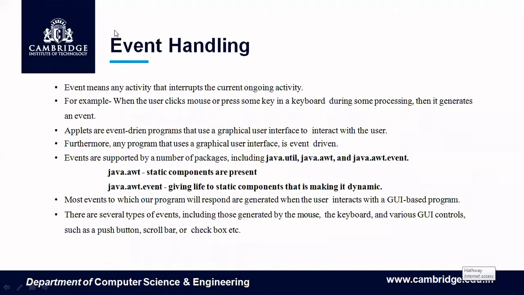Now we are going to discuss event handling. Event means any activity that interrupts the current ongoing activity. That means when I click or push the button, it is an activity. So I can say that when the user clicks the mouse on the container or presses some key on the keyboard during some processing, it generates an event. Whenever we do something on the container, an event is generated.